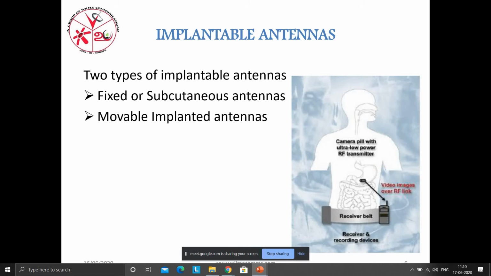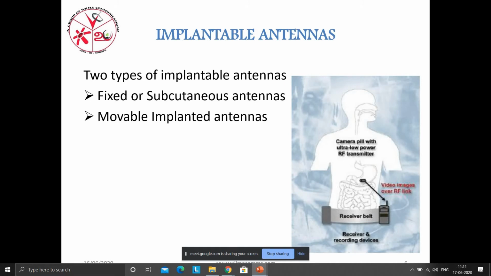It's going to move in the stomach. It is able to capture images of the stomach and gather some information around the other organs too. This information is to be received by some receiver.